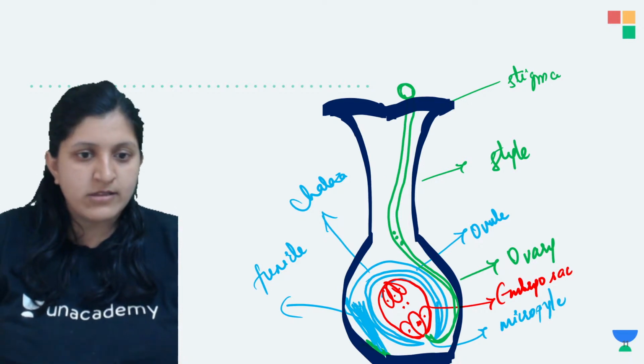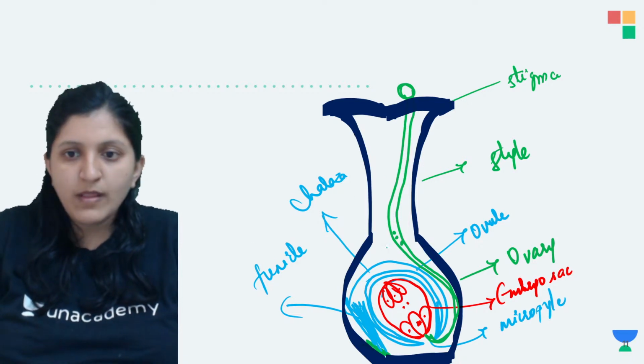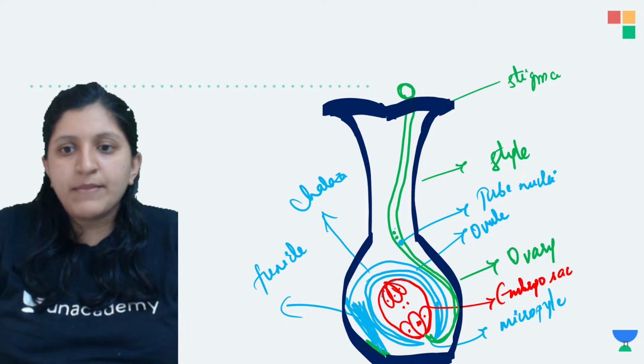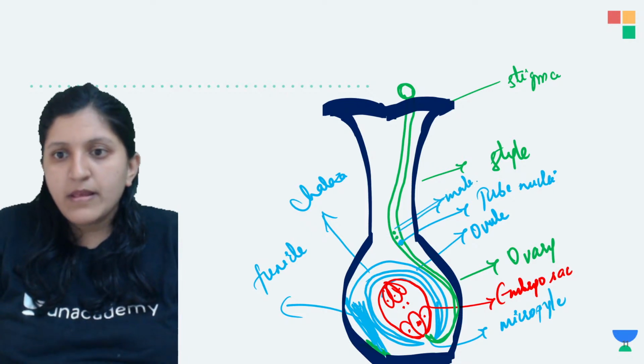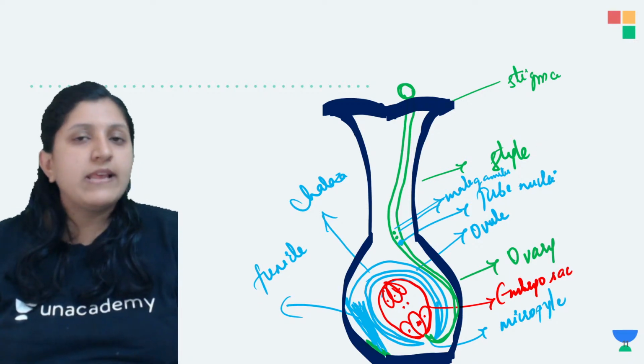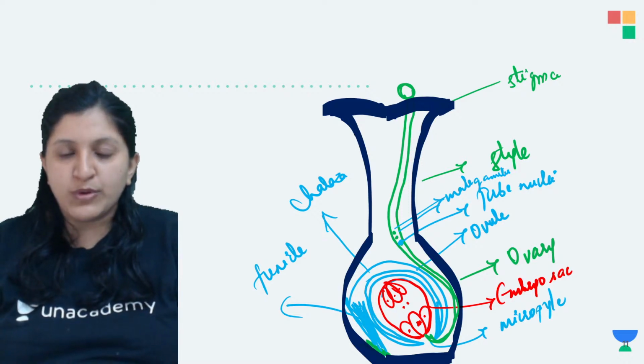Let me just label here. So there is a tube nucleus, and there are male gametes. These two are the male gametes, and you can find a tube nucleus there.